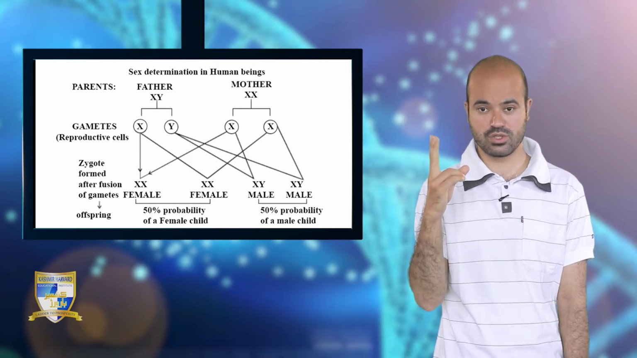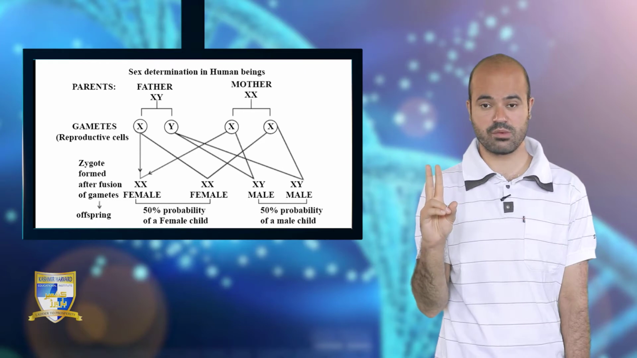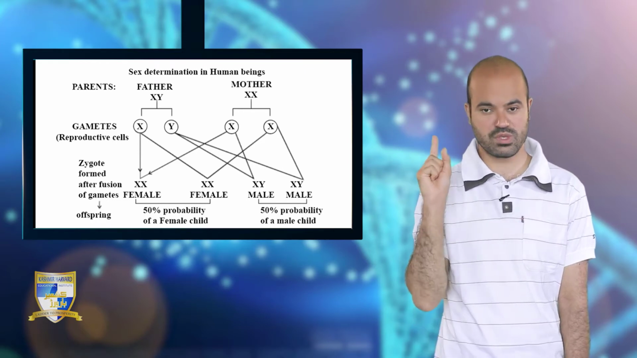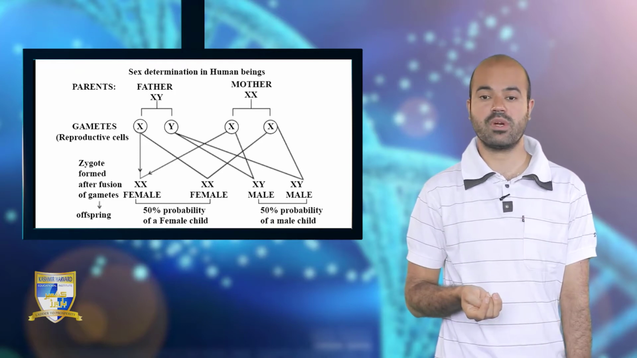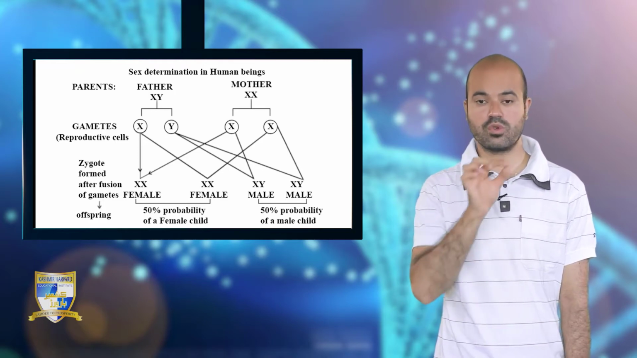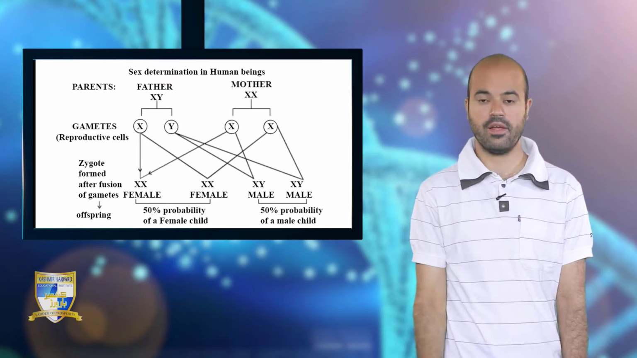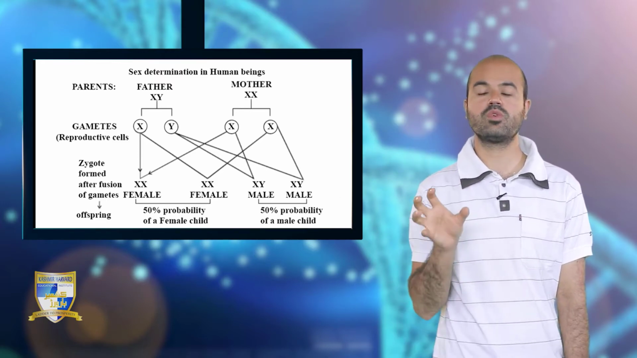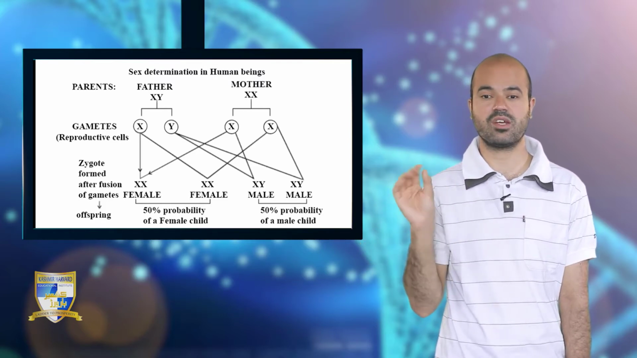Usually we have two methods for sex determination. One is called chromosomal sex determination and the other is called environmental sex determination. Let's start with the first, chromosomal sex determination. This is also called genetic sex determination.